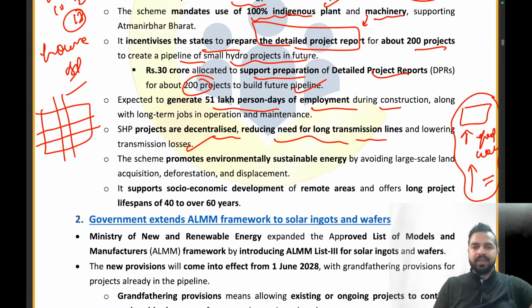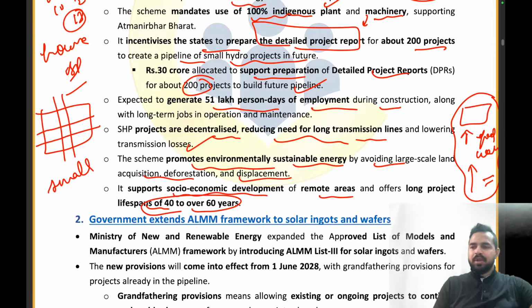I already told you this, that in the small hydropower projects we are going to provide the power and fulfill the power requirements of the nearby area only. Okay. Now the scheme promotes environmentally sustainable energy by avoiding large scale land acquisition, deforestation, displacement. It supports socio-economic development of the areas and offers long lifespans, 40 to over 60 years. So these projects are not of small life. No, we are promoting the projects which have a long life, that is 40 to 60 years. Clear everyone? So I hope that this scheme is very much clear to all of you.